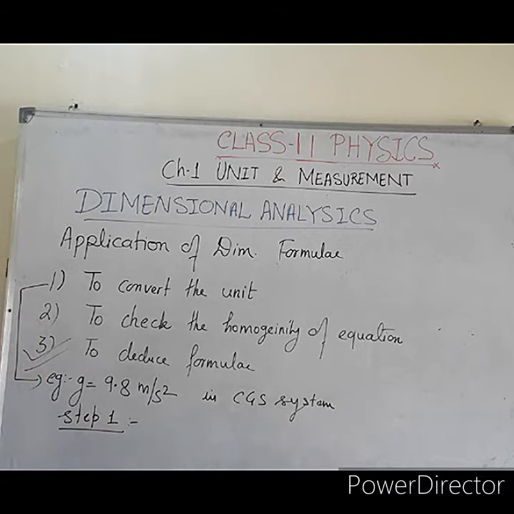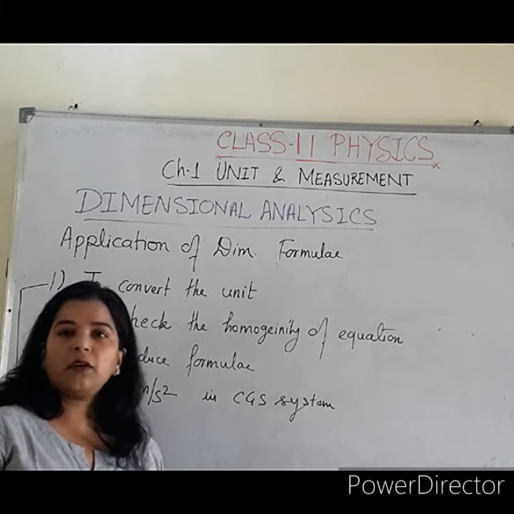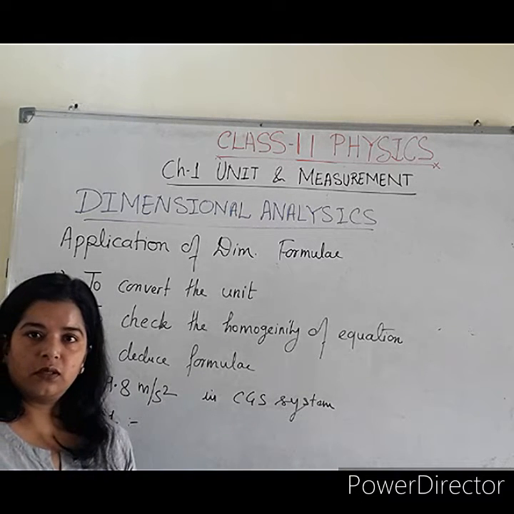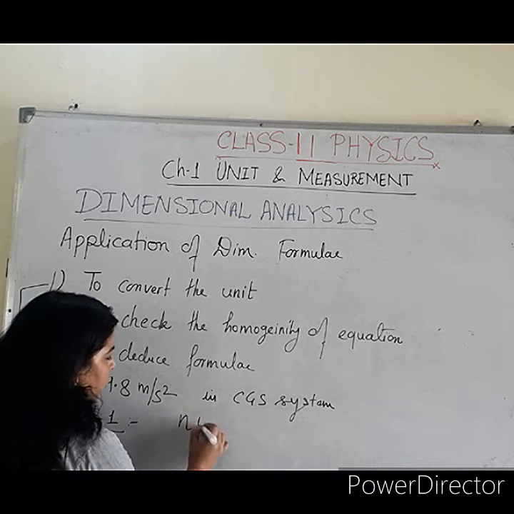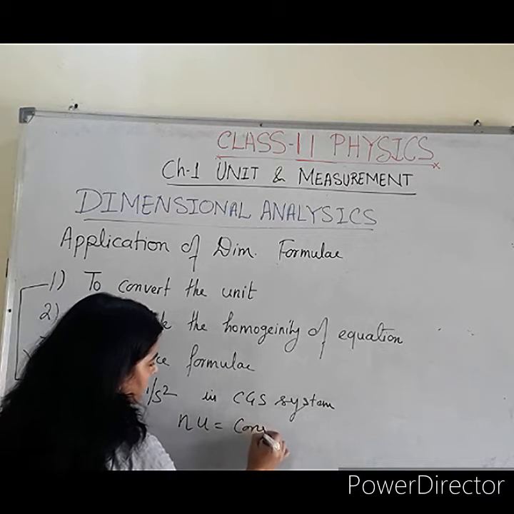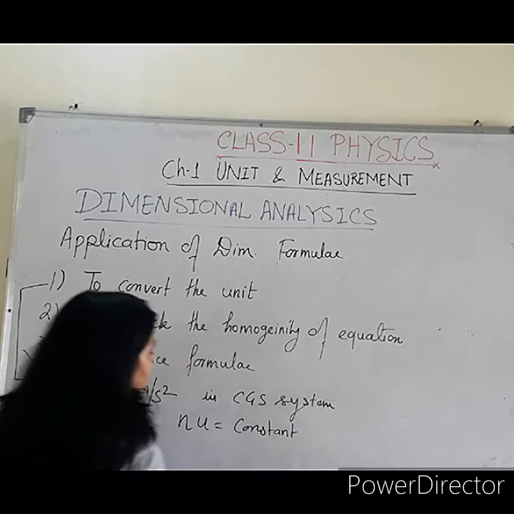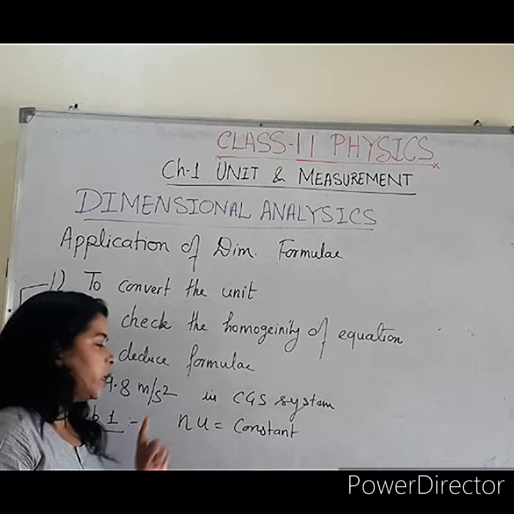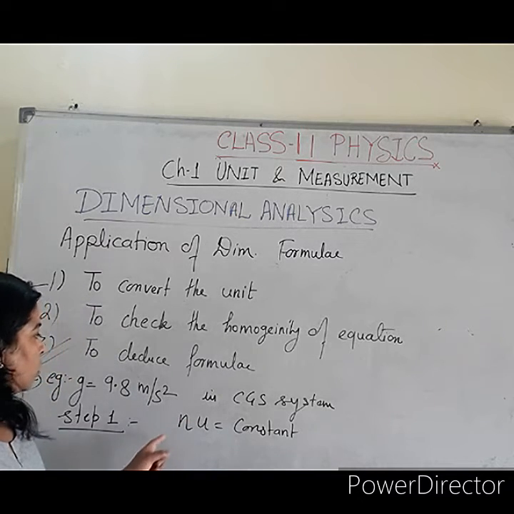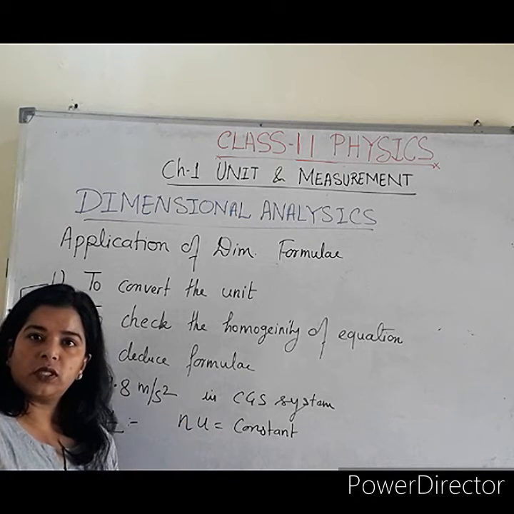The first step is we will apply the basic formula for unit. We can call it the law of unit, that N into U is equal to constant. This is known as the law of unit. N is the numeric value and U is the unit. So numeric value multiplied by unit is always constant.